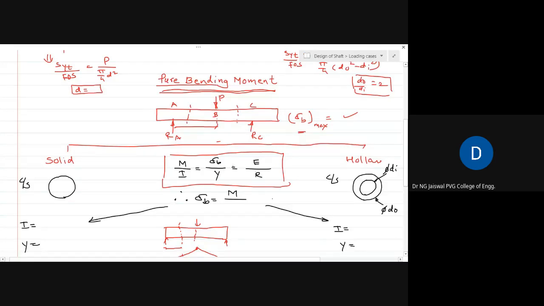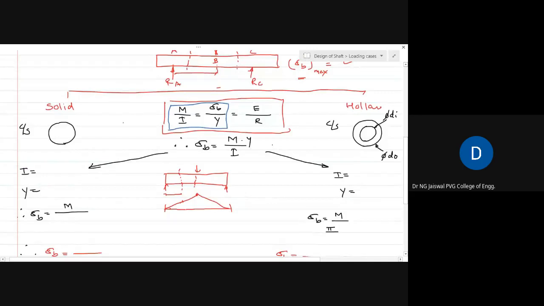If you don't remember, this is the equation M upon I is equal to sigma b by y, which gives the relation between the bending moment, bending stress, I, that is moment of inertia, and y, that is the distance between the neutral fiber and the outermost fiber. If I extract only this part, M upon I is equal to sigma b by y. So the equation becomes sigma b is equal to M upon I by y, and we use this many times. I by y, so I will take y here.